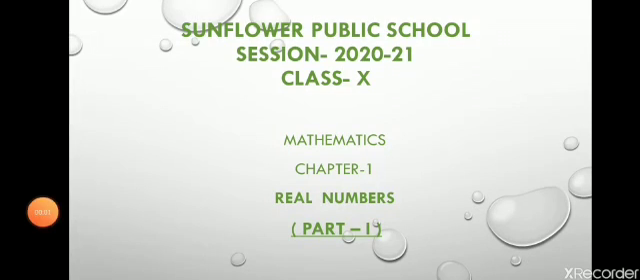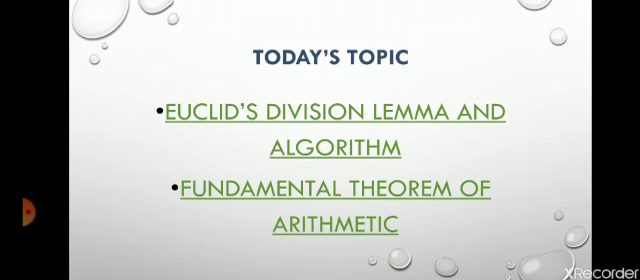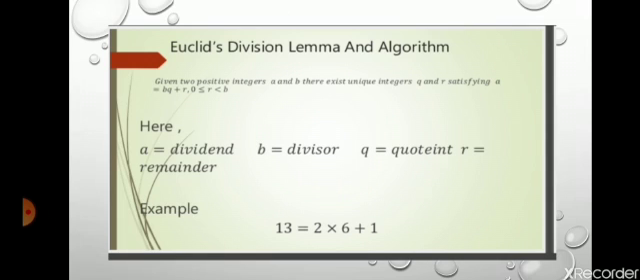Good morning, students. Welcome to the first part of the chapter Real Numbers. Today, we will discuss two important results of this chapter. The first one is Euclid's division lemma and algorithm, and the second one is the fundamental theorem of arithmetic. Okay? So, what is Euclid's division lemma?